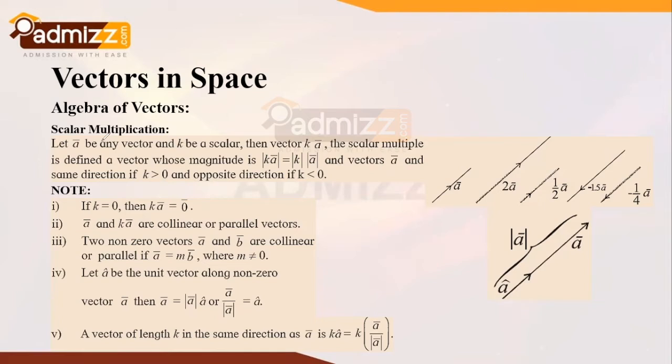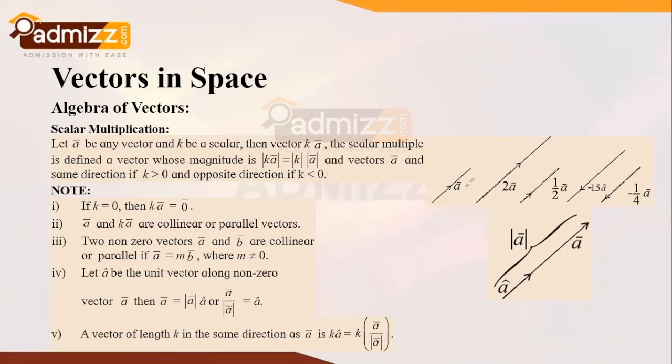The vector k a bar, the scalar multiple, is defined as a vector whose magnitude is modulus of k a bar, which equals modulus of k times modulus of a bar. It has the same direction as a bar if k is greater than 0, and the opposite direction if k is less than 0.